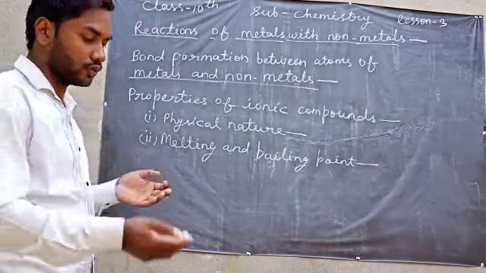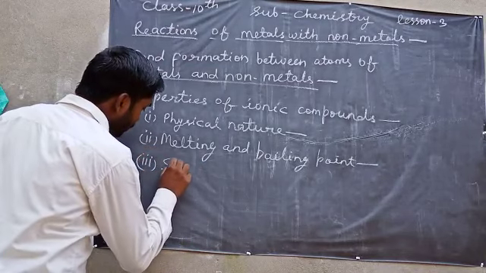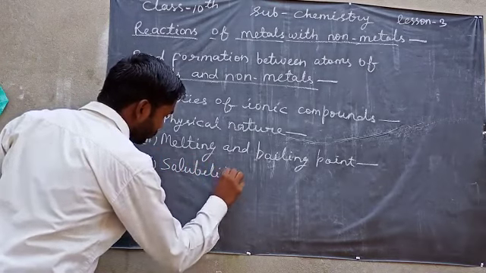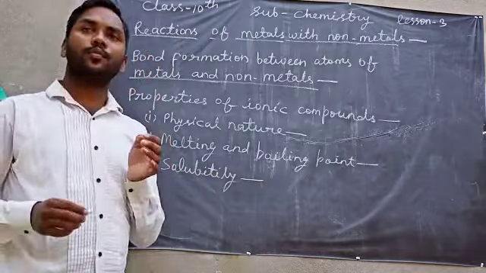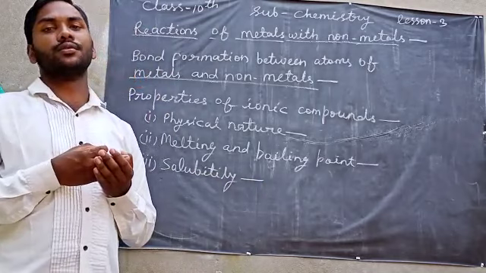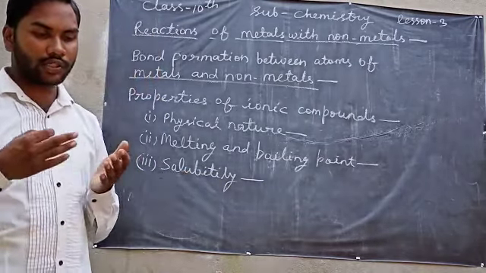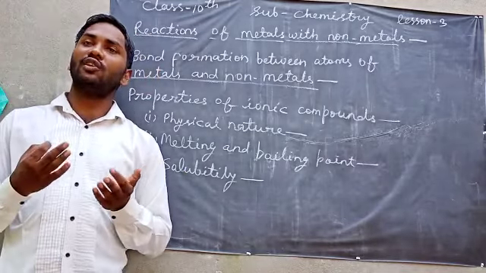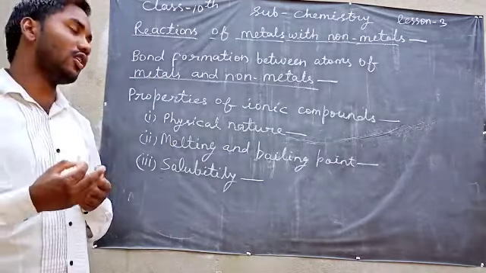Third one, solubility. Basically, ionic compounds are soluble in water, but in other solvents, covalent solvents like petrol and diesel, ionic compounds are not soluble. It is soluble in water.